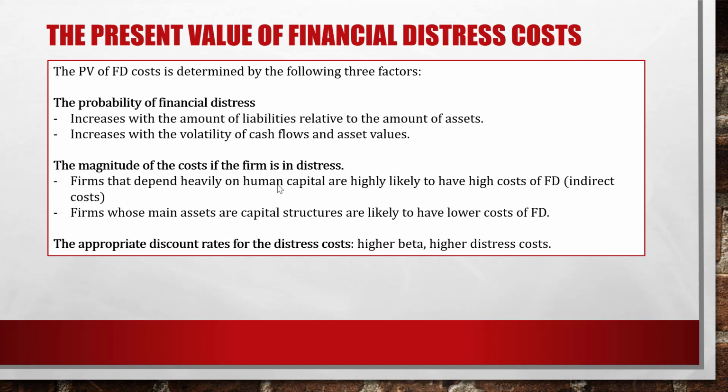The firms whose main assets are tangible, for example, like real estate, something that the firm can sell quickly for money, would have lower cost of financial distress.